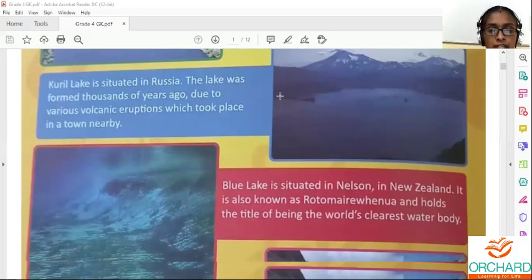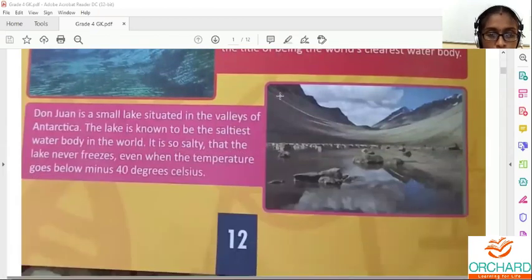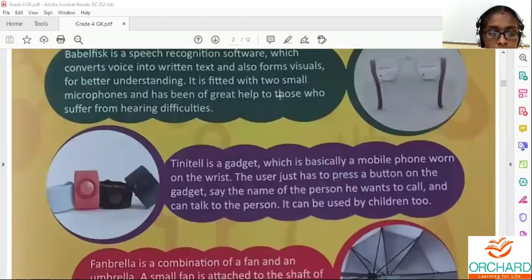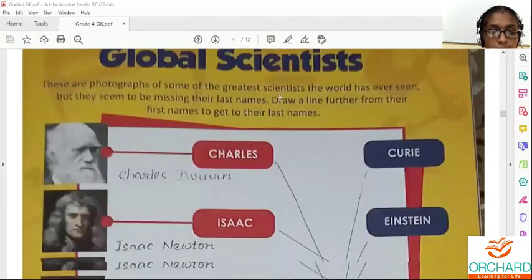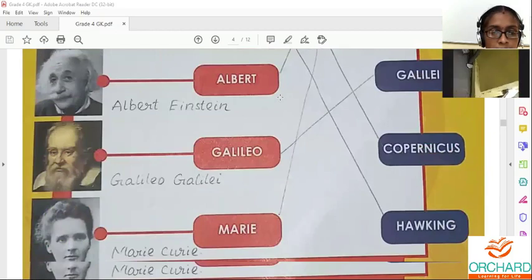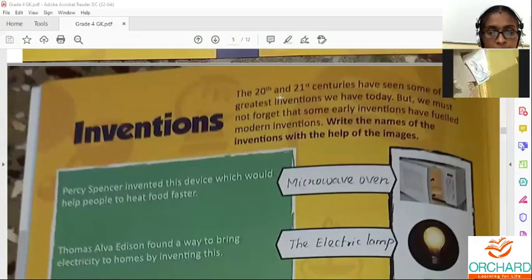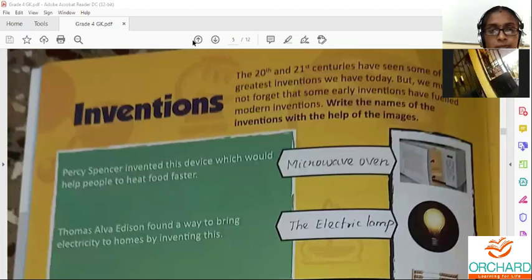So if you have your GK book, take your GK book. Otherwise, no need, just listen. Page number 16. Invention.